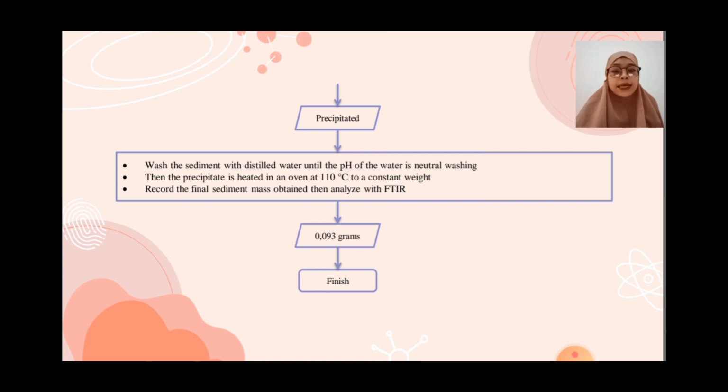Then the precipitate is heated in an oven at 100 Celsius to constant weight. Record the final sediment mass obtained, then analyze with FTIR. 0.093 grams. Finish.